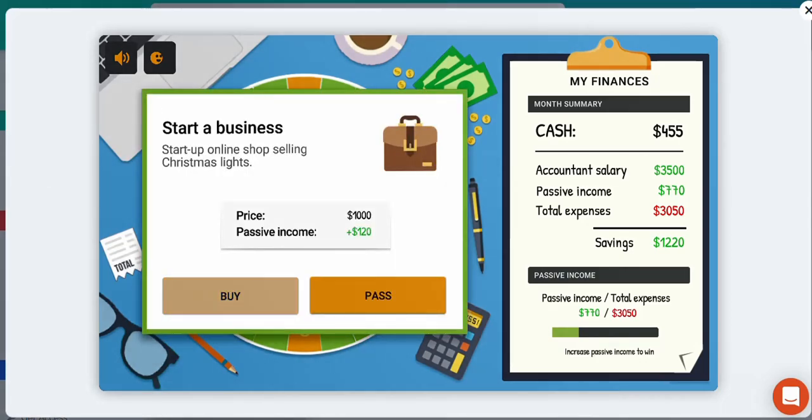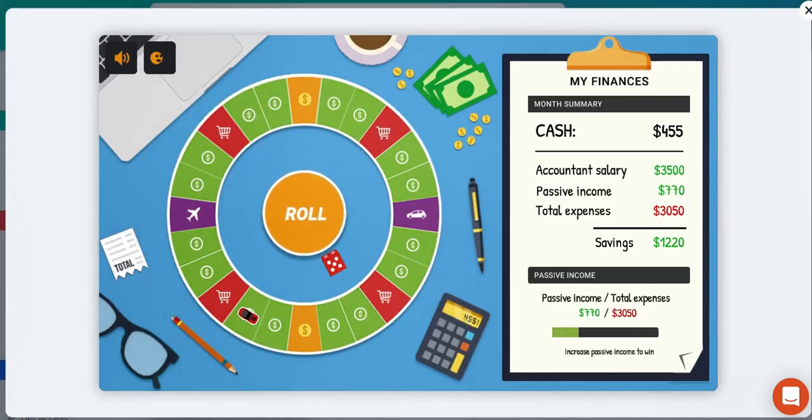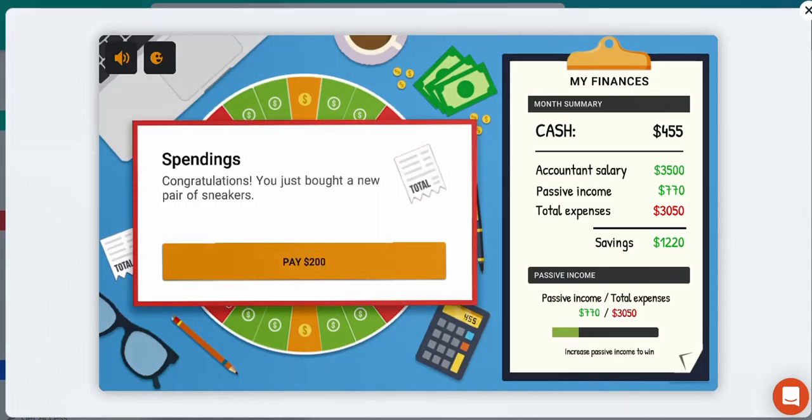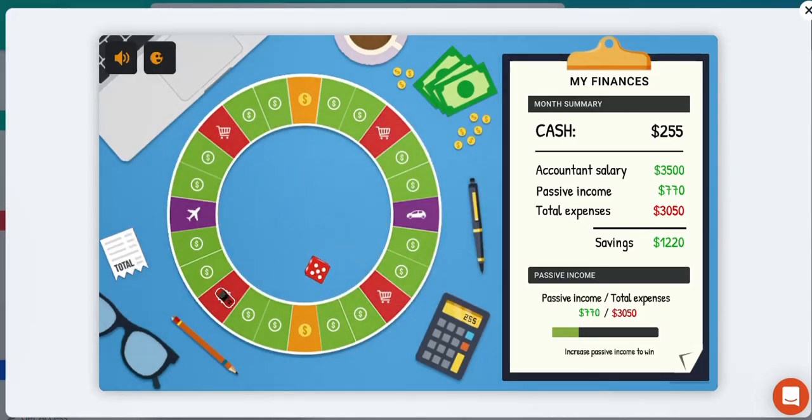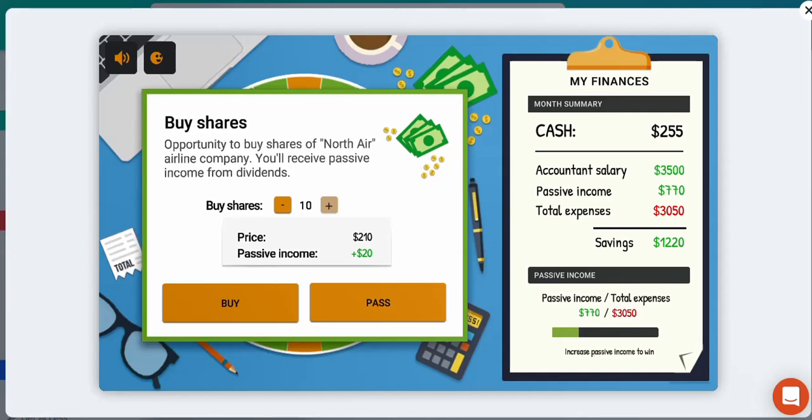Okay, can we start this business? Unfortunately not. We don't have enough money available, so we're going to have to pass. Okay, we've bought a new pair of sneakers. Another opportunity to buy shares. Unfortunately, we only have enough money to buy 10 shares, so I'm going to only buy 10.